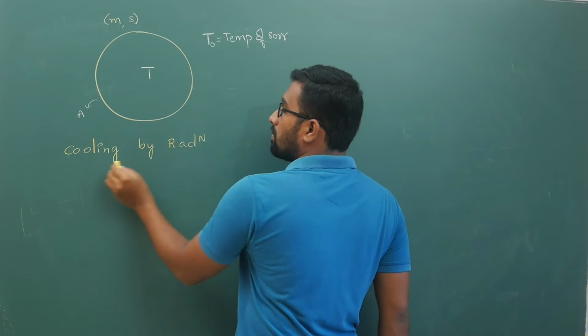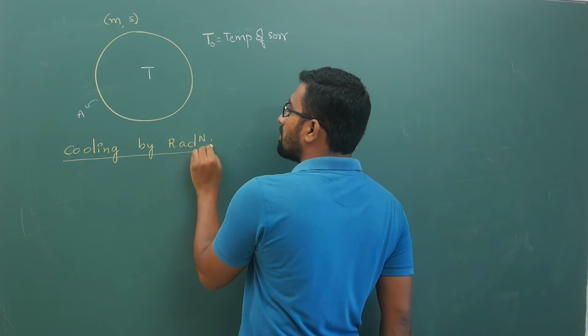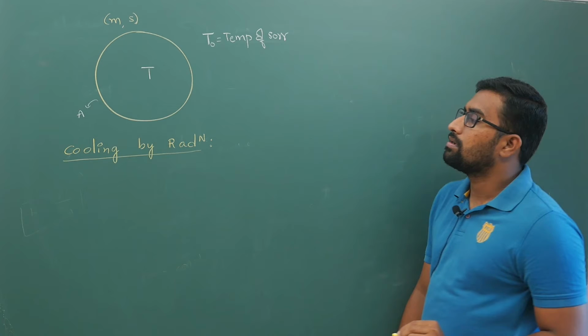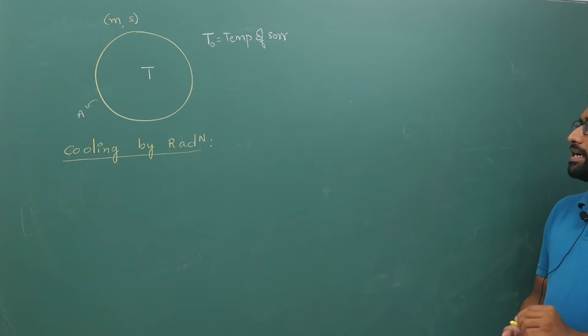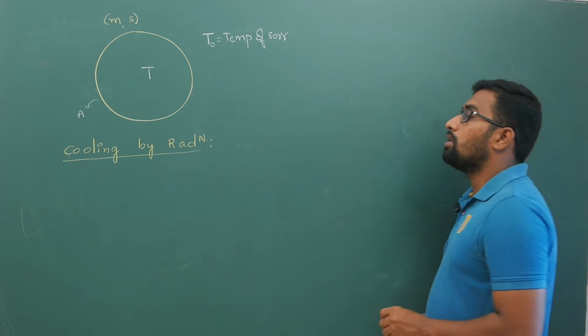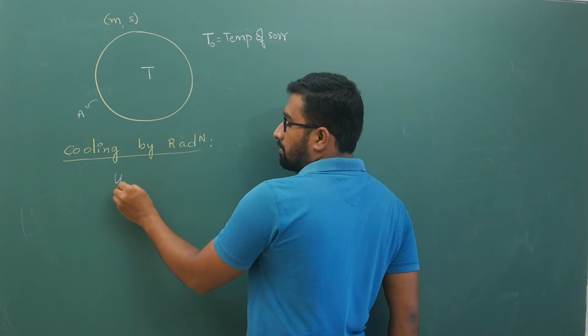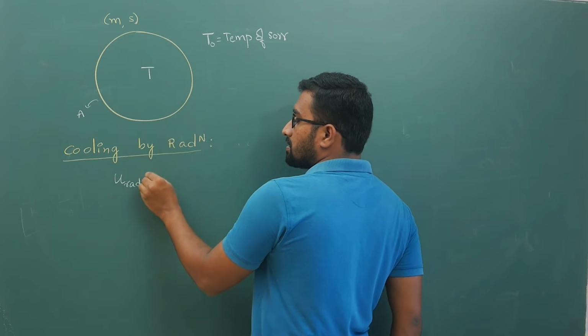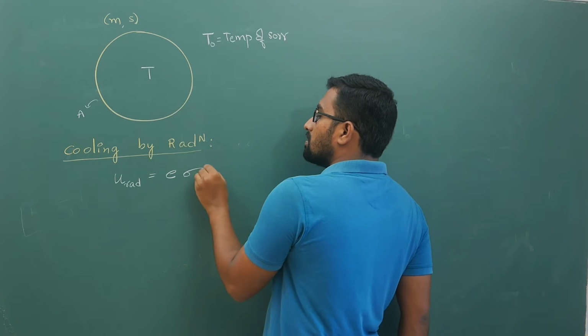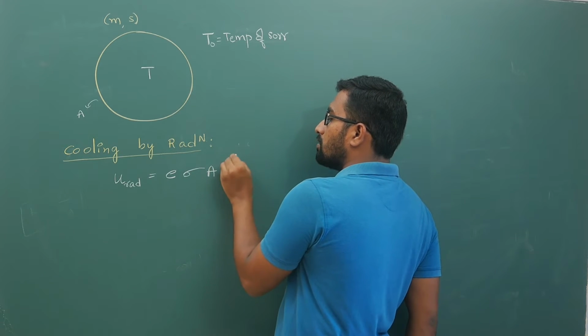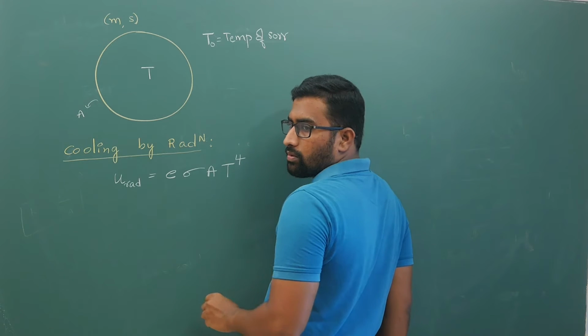Cooling by radiation is what we are going to discuss first. In cooling by radiation, first your energy radiated per unit time, U radiated, is E into sigma into A into temperature power 4.